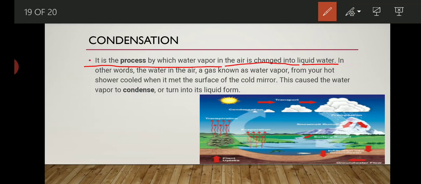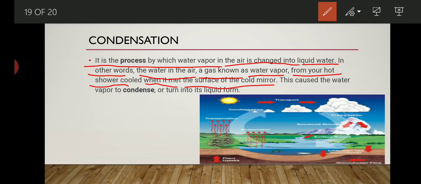Water vapor means vaporized form, gaseous form, which gets converted into liquid water. In other words, we can say that the water in the air is a gas known as water vapor, from your hot shower, that cooled when it met the surface of a cold mirror. We always see droplets present on a mirror or glass when hot water or hot vapor meets any cold surface.